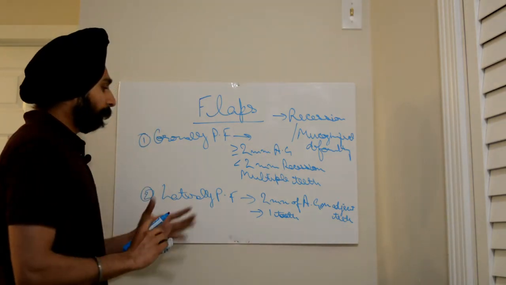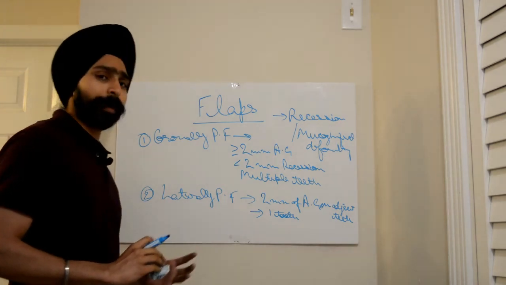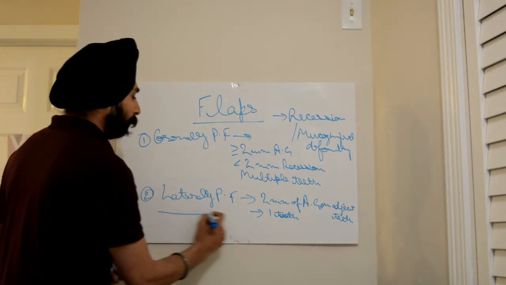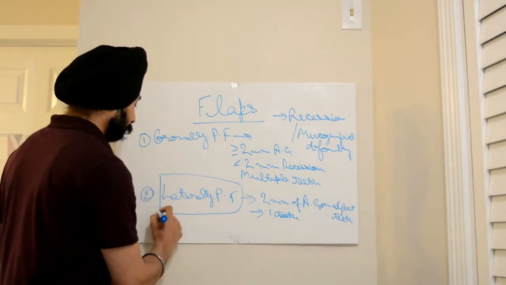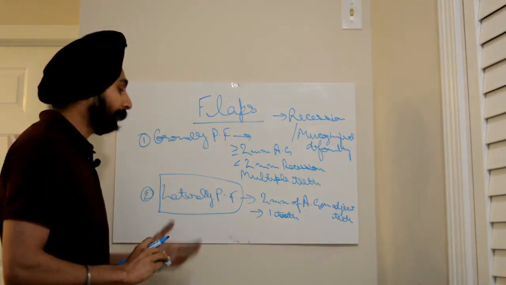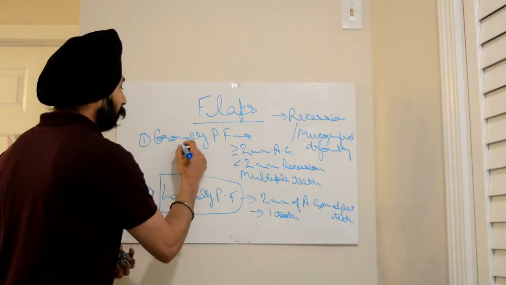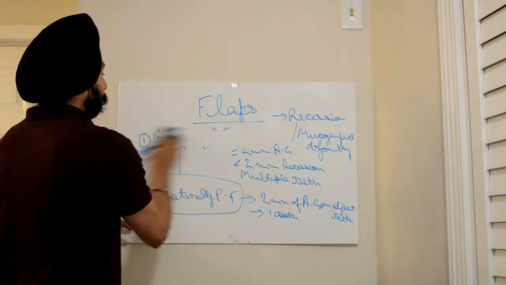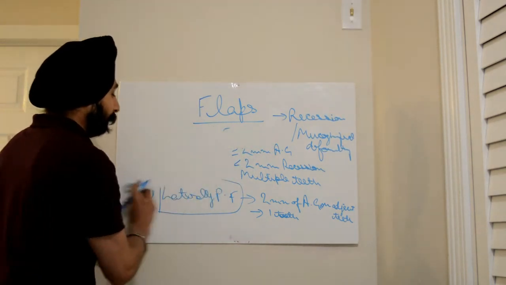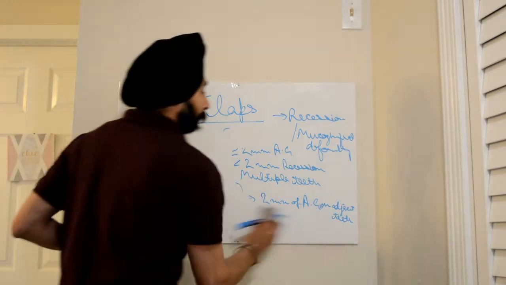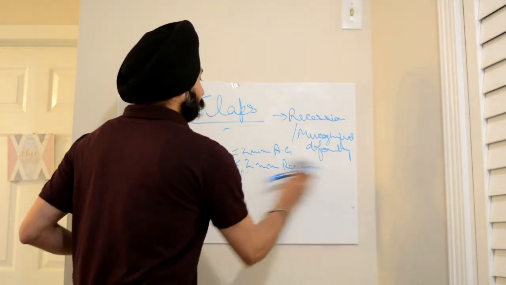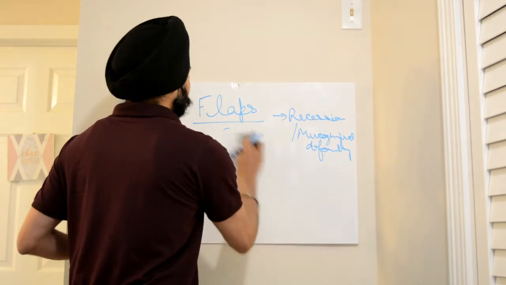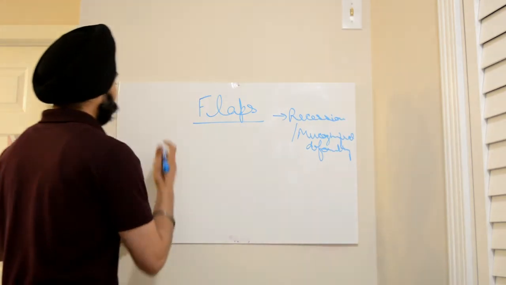Friends, when we have to check for the priority, the laterally positioned flap takes priority over coronally positioned flap. The third most important flap is the subepithelial connective tissue graft. This is the most important because many times the question comes from this topic.